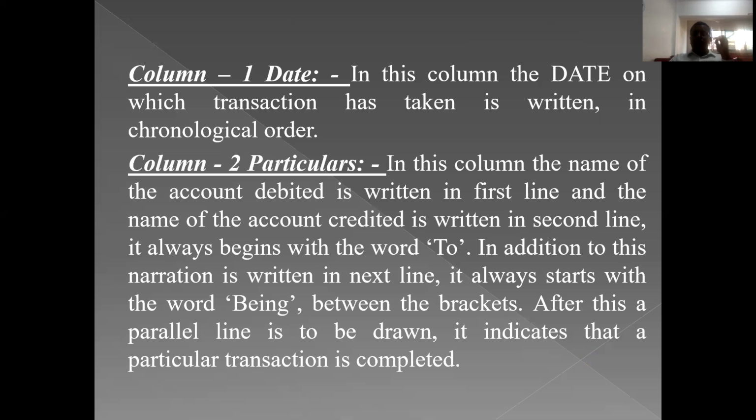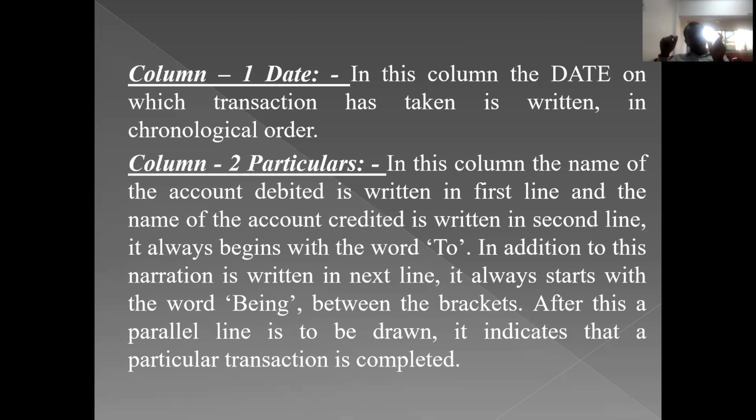In the particulars column, in the first line, you have to write the name of the account that is debited. In the second line, we should write the name of the account that is credited.